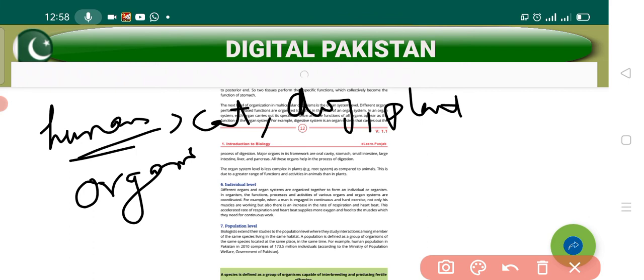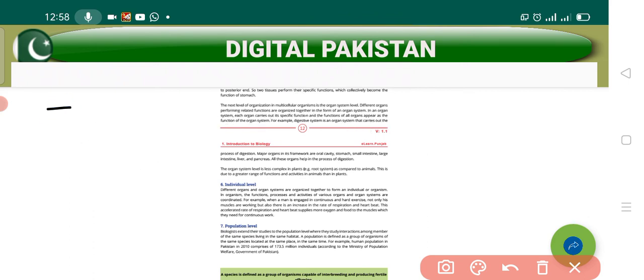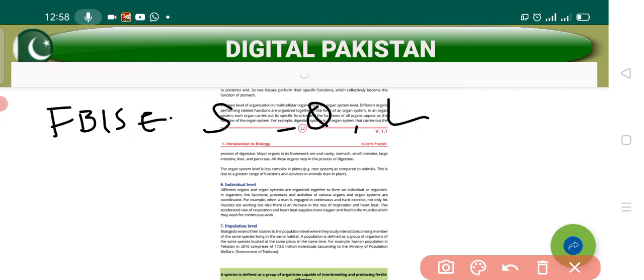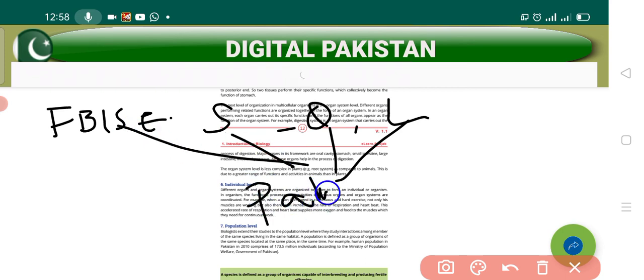Similarly, beta, it is just like the example of different boards like FBISE. There is a board of Sargodha, there is a board of Quetta, there is a Lahore board. They all together are working in Pakistan. Fine. So it is just like that, students.